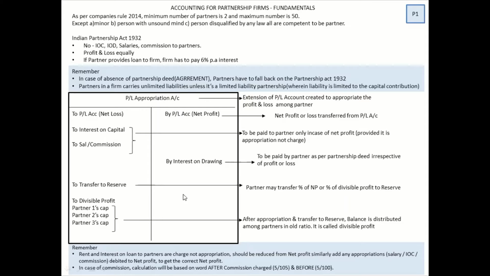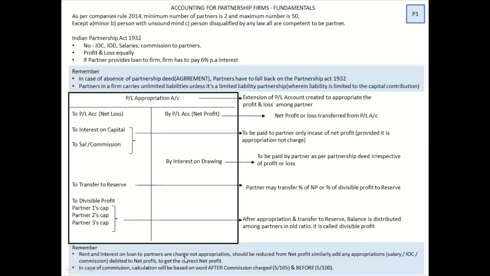All these things which you are seeing in the format are the only items in the P&L appropriation. You can read the extreme right to understand the meaning of it and how it has been done. Now some important points have been written in blue. The rent paid to partners or the interest on loan are charges, not appropriations.